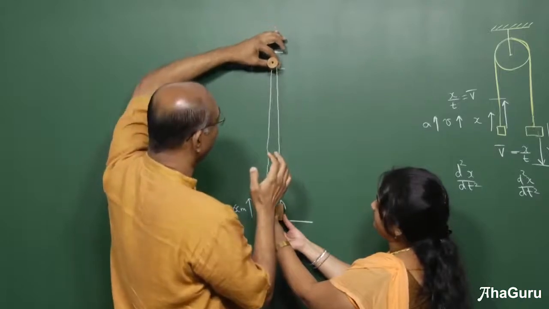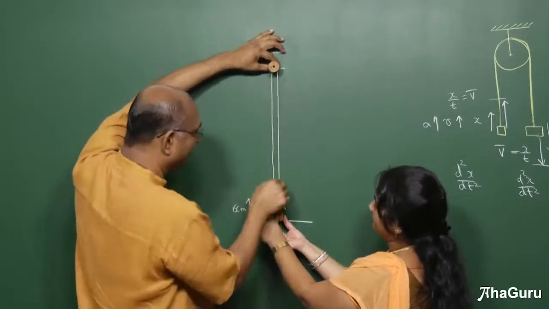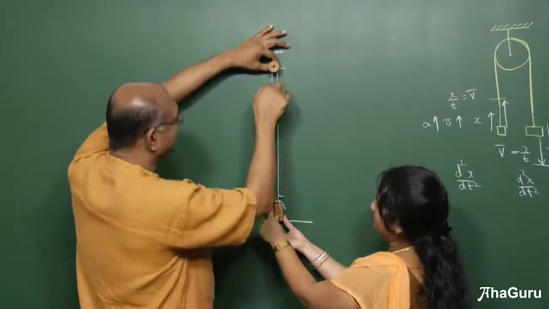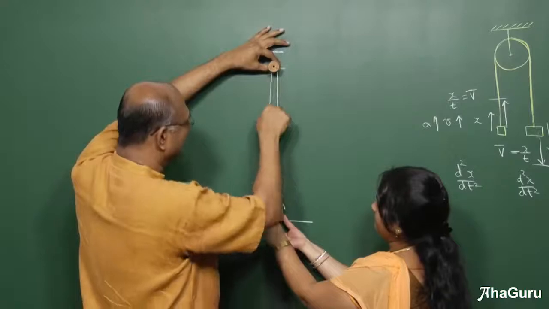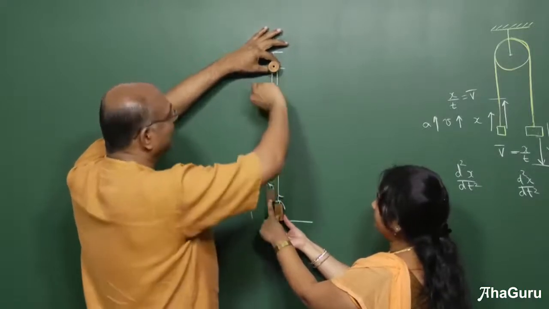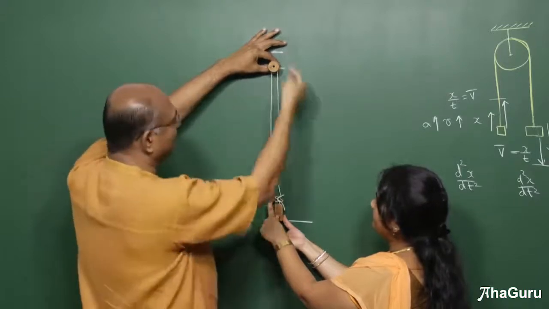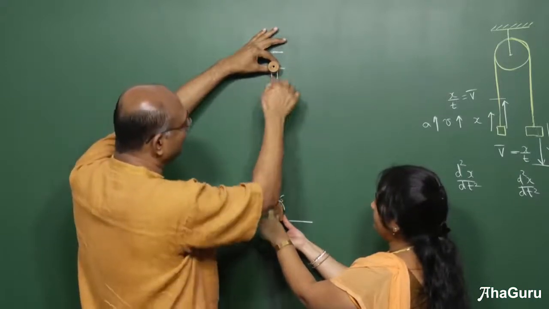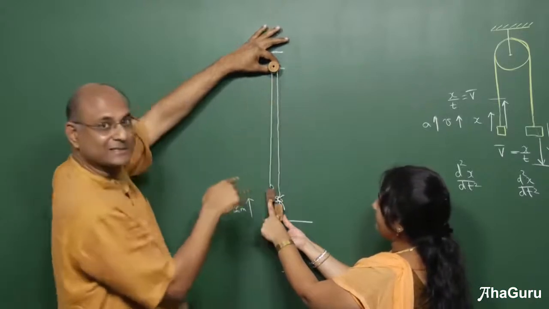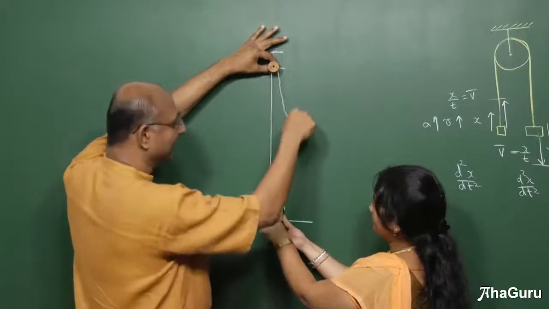So when the pulley moves down by 5 centimeters, there was a slack of 5 here and a slack of 5 here. How much was the slack already here? 6. So 6 plus 5 plus 5. Now this is totally a slack of 6 plus 5, 11. If I take that slack to that side, and that's the whole purpose of a pulley, you can move the slack from one side to the other. Now I have pulled how much slack there? I have got 5 plus 5 plus 6. So that means a total slack of 16. So that means this thing has a slack of 16.